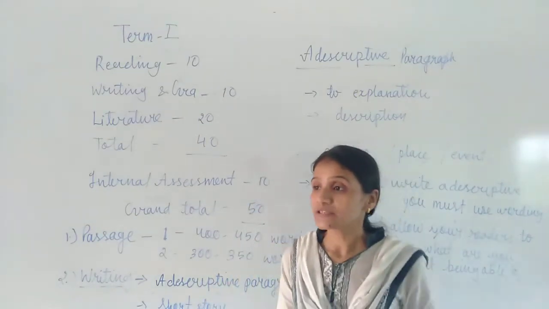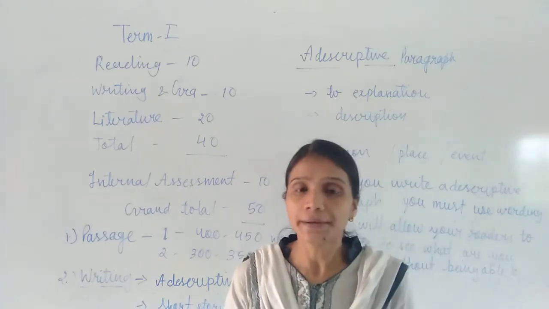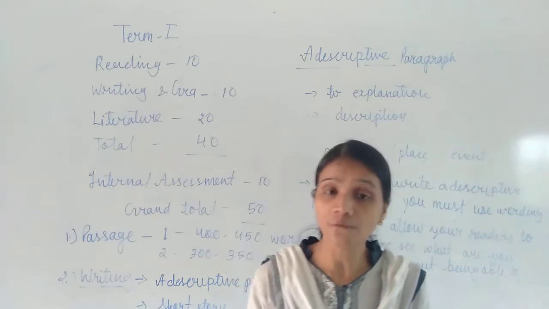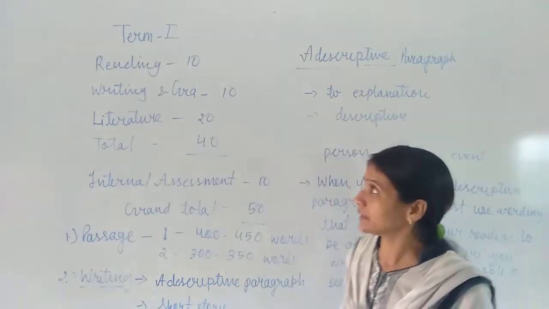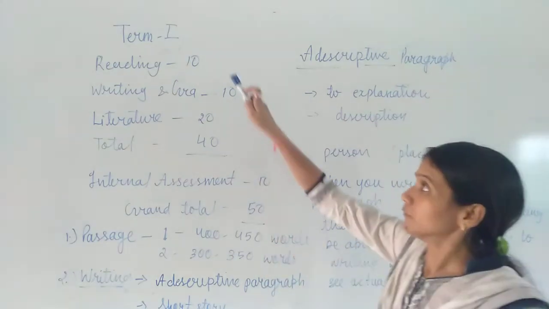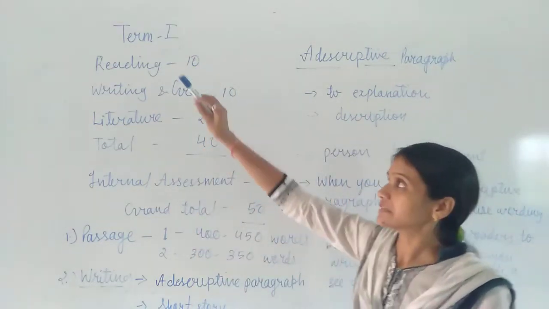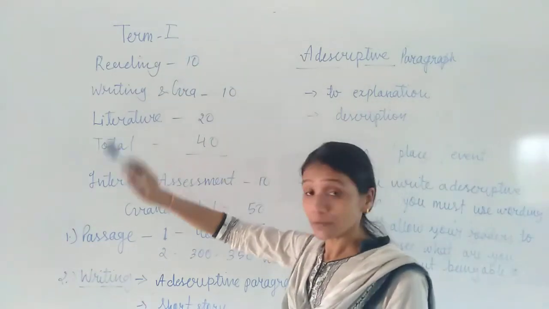Now, as we know, the syllabus is divided into term 1 and term 2. First of all, for your understanding, I am explaining how the marks of term 1 are divided. Term 1 and term 2 are both for 50-50 marks. Now, we will see term 1, how the marks are divided.